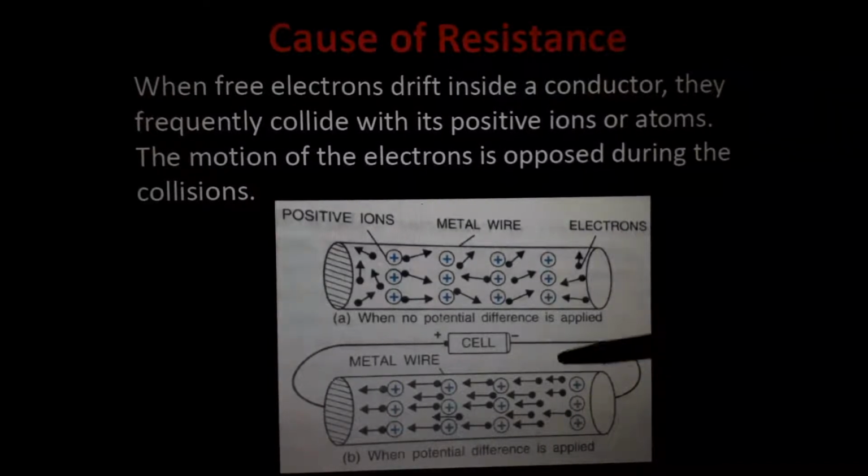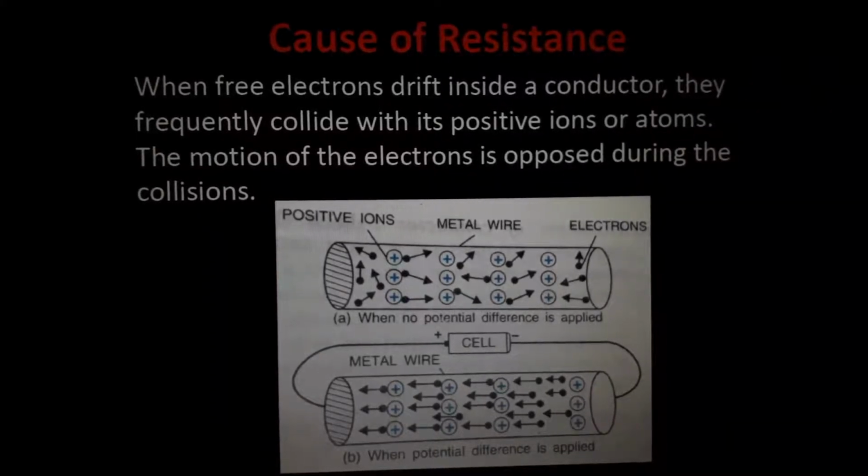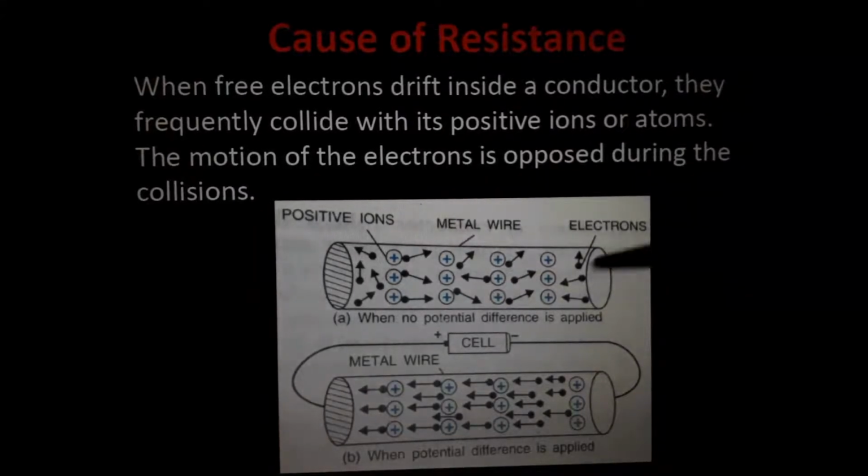Okay, this is a bit difficult part regarding the cause of resistance. Anyway, that is not a question, but to understand the cause of it. See, when there is no potential difference, when there is no work done in a circuit, see how the free electrons are moving. This is moving to east, this is moving to west, south, north, wherever. Simply here and there they are moving.